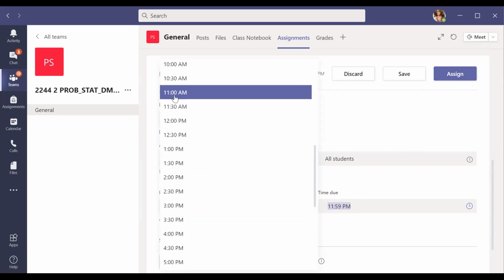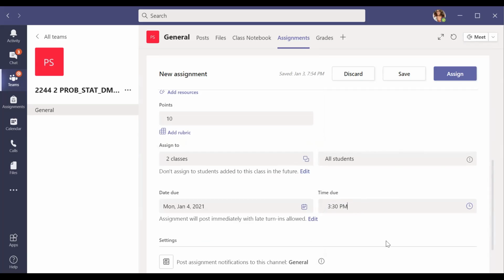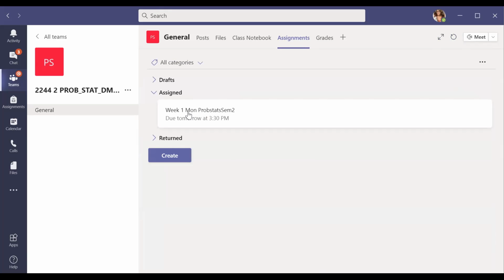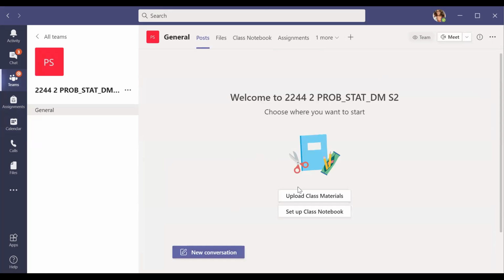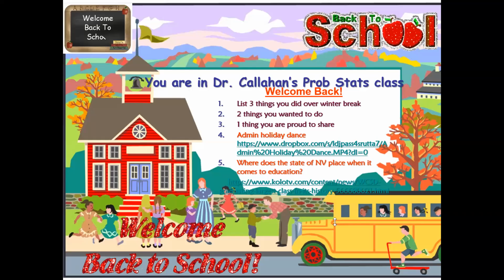Let's see, let's change that to 3:30. Here we go. And I'm going to click on assign, just to make sure that you actually have this readily available. That should be popping up soon. But in the meantime, let's go ahead and get started with today's stuff. All right, so your warm-up block are 1, 2, and 3 questions for your warm-up, for week 1 Monday.